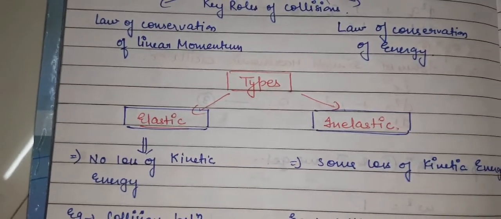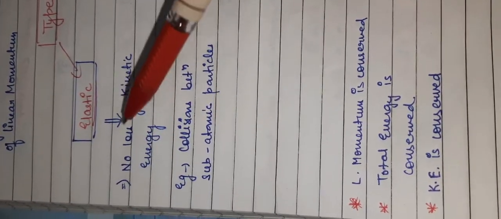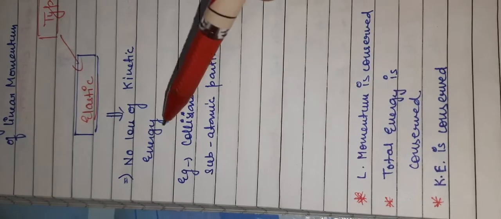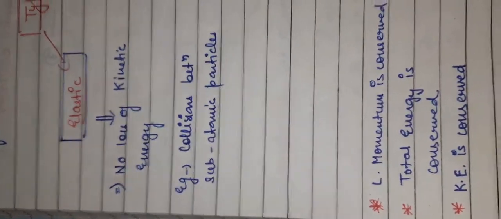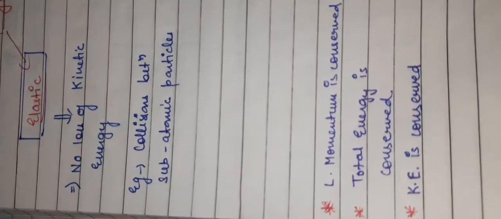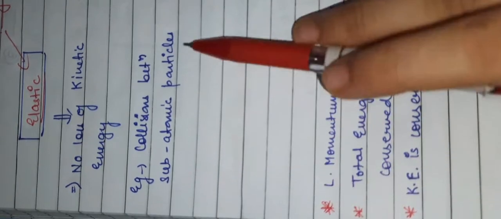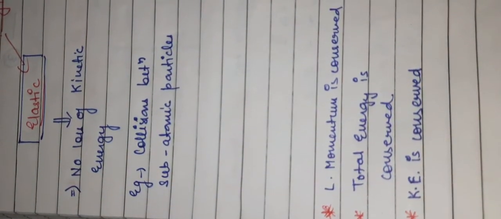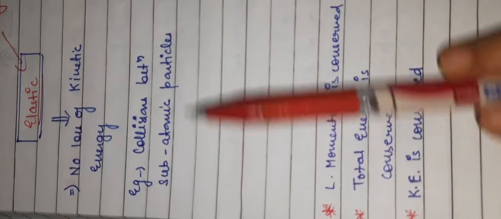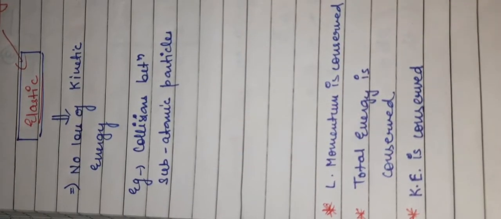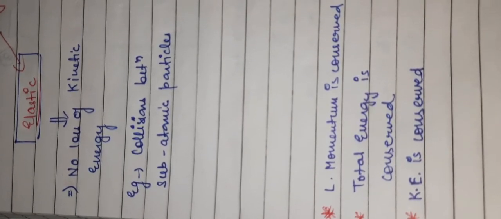Let me change the view of the camera. Now, if we talk about the elastic collision, number one, if there is no loss of kinetic energy during the collision, that type of collision is considered an elastic collision. For example, the collision between subatomic particles like electrons and protons. Whenever subatomic particles collide, there is no loss of kinetic energy, so that type of collision is usually considered elastic.